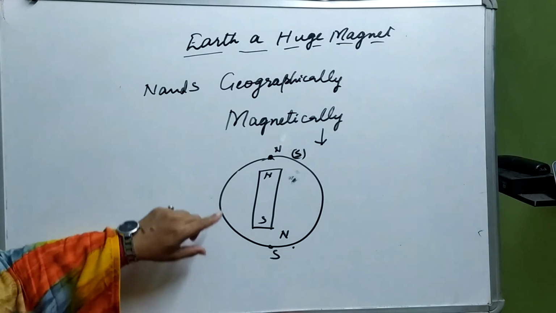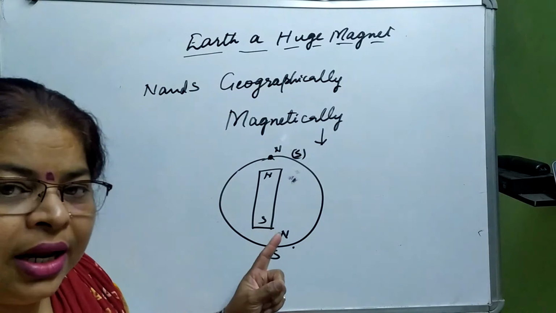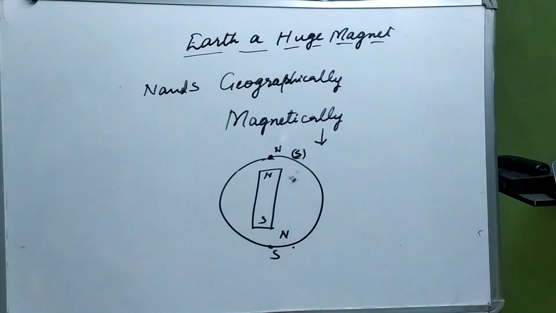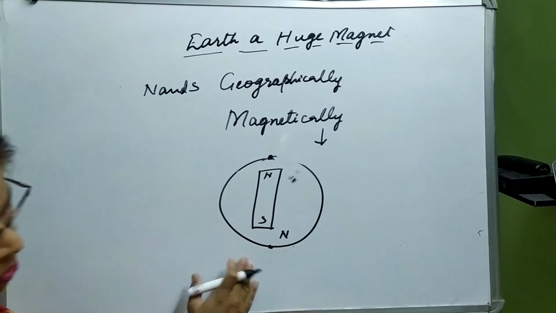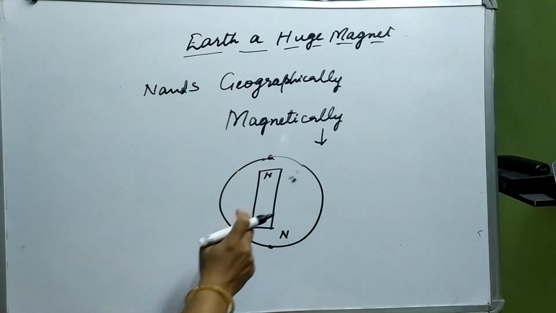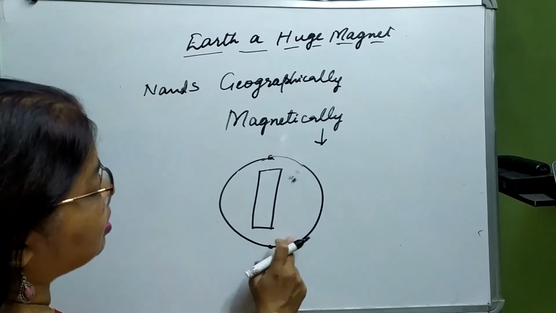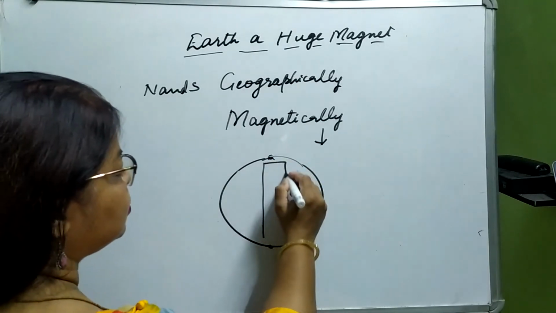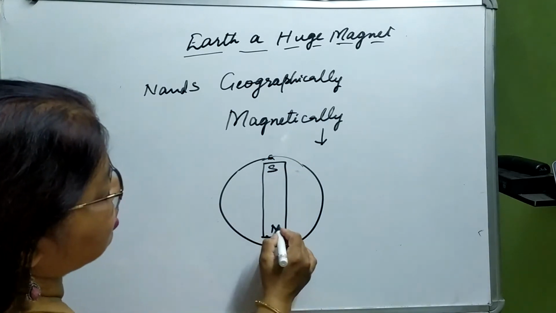Okay, so this is how we explain the magnetic poles and earth as a magnet. We can just see the diagram also. In the book it is given, if this is our earth, then to see the behavior of magnetic earth, if we make the earth like this, then this is south and this is north.